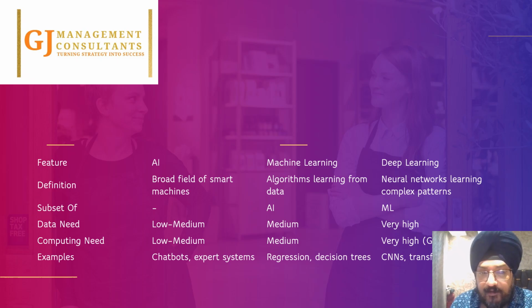And if you look at the subsets, AI has none. AI is a parent, and machine learning has AI as its parent, and deep learning has machine learning as its parent.